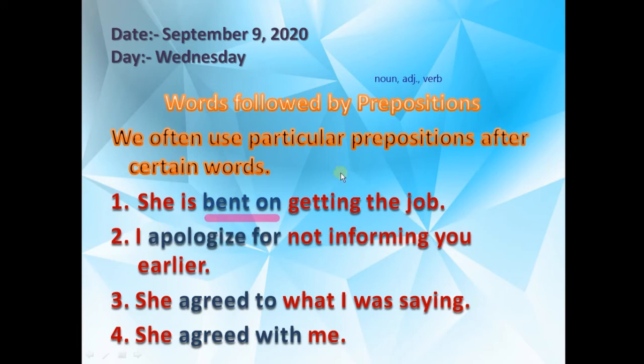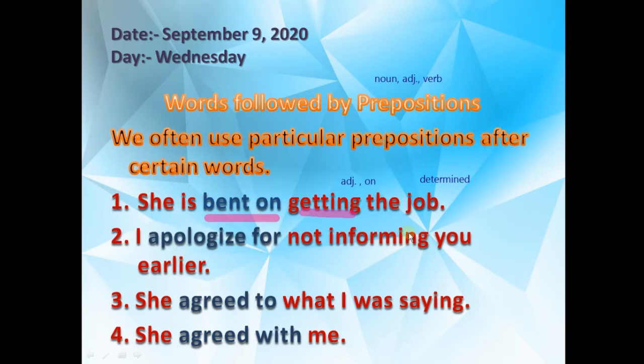This bent is our adjective, and after this we have put the preposition "on". Bent on means determined. She is bent on getting the job, she is determined about getting the job. So for "determined", the replacing word we have used here is "bent on".